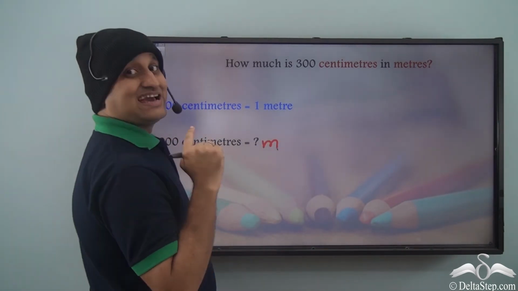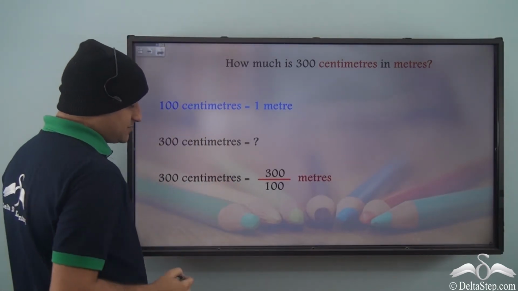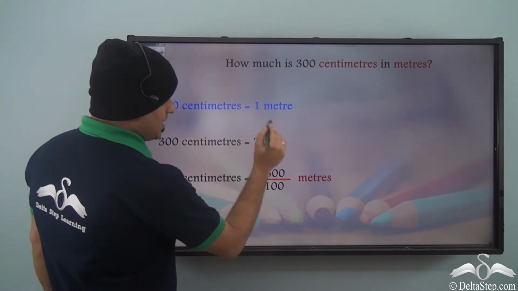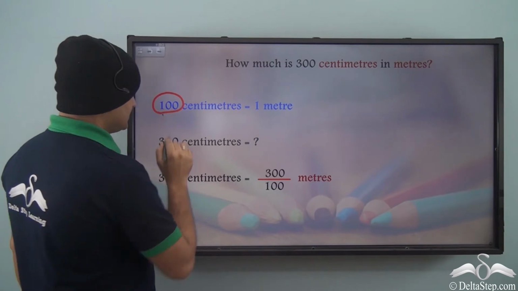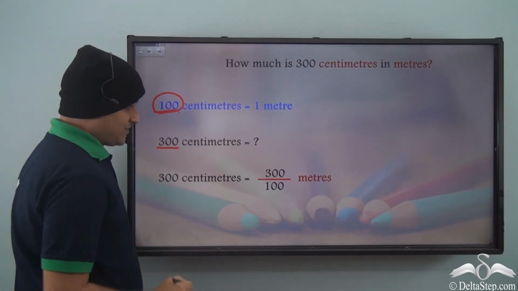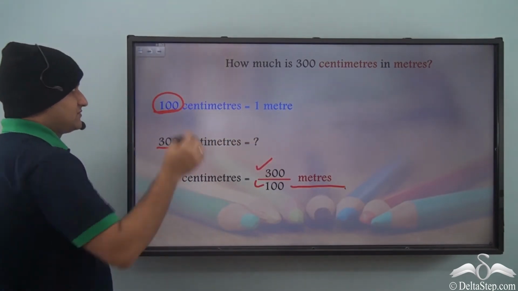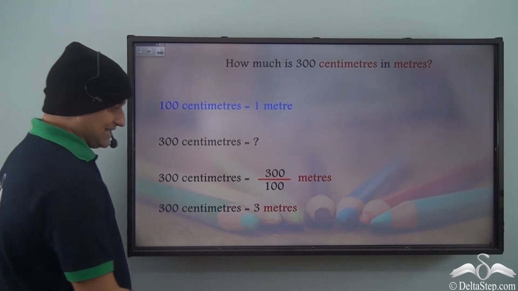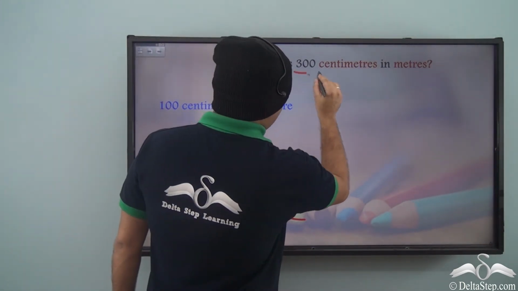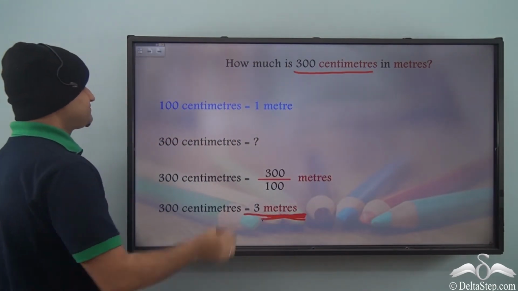So we divide. So we can write 300 centimeters as 300 by 100. That's the conversion, right? So 300 by 100 meters. And how much is that? Well, it is 3 meters. So you see, 300 centimeters is equal to 3 meters.